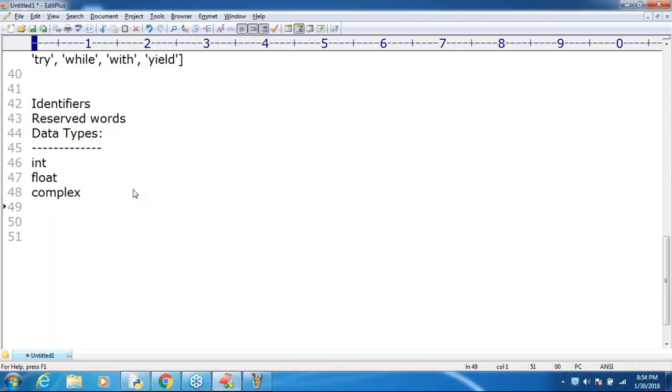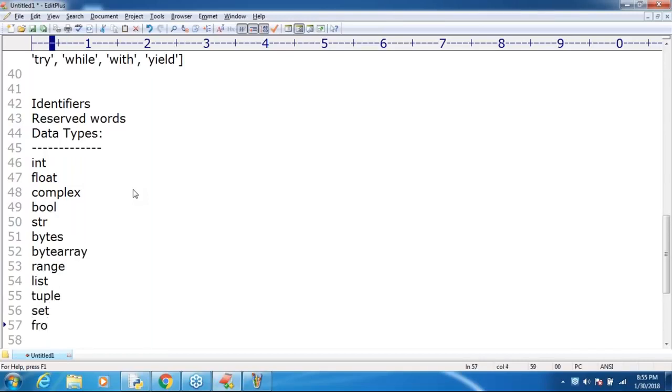Next, and after that, bool, means boolean, sir. Next, str. Next, bytes. Next, bytearray. Next, and after that, range. Next, list. Next, tuple. Next, set.